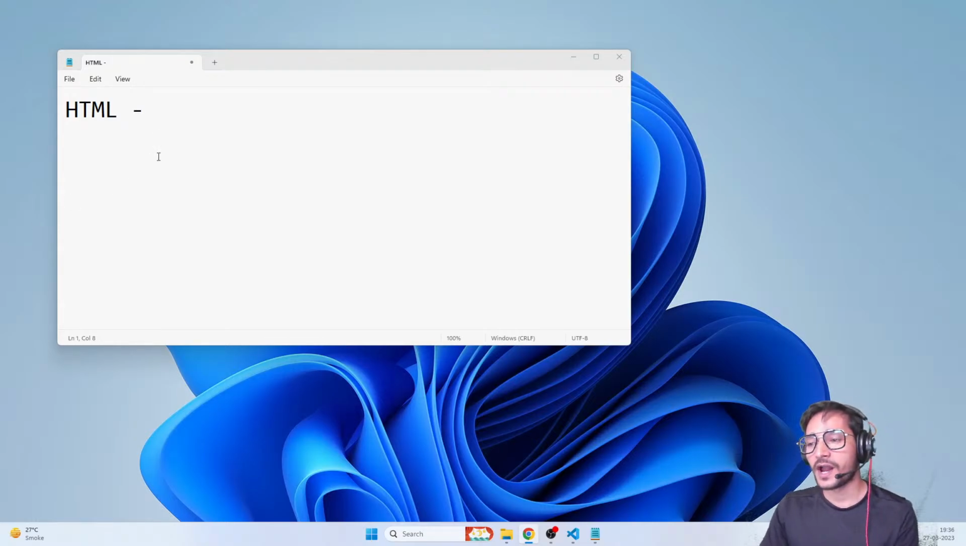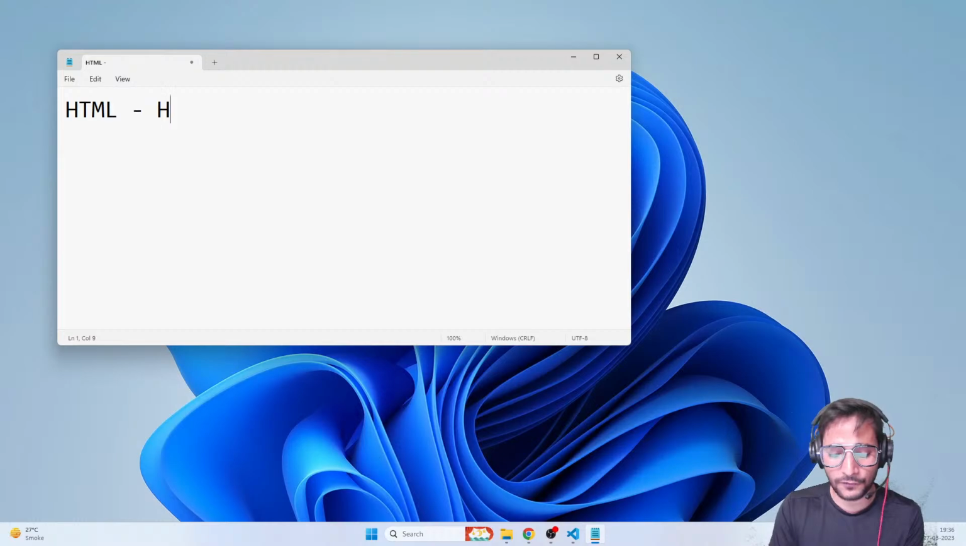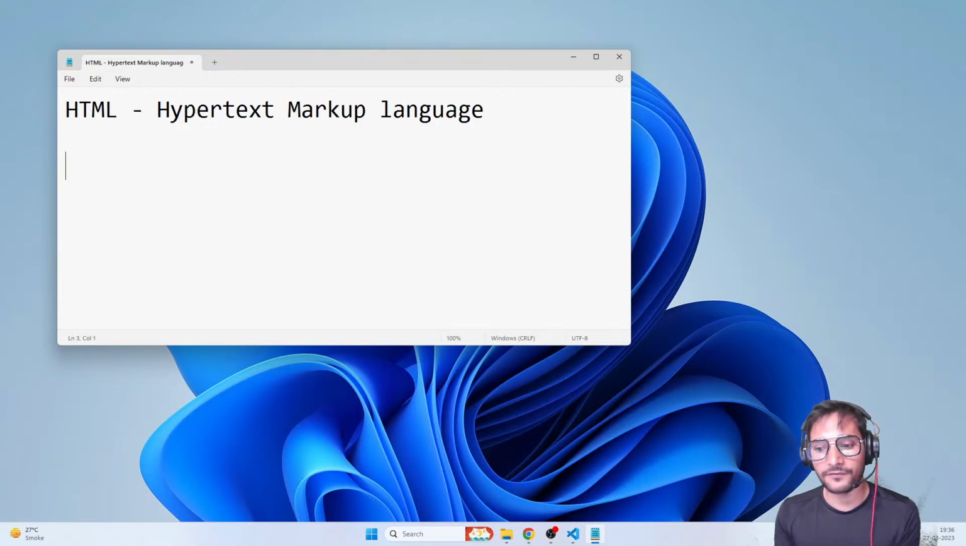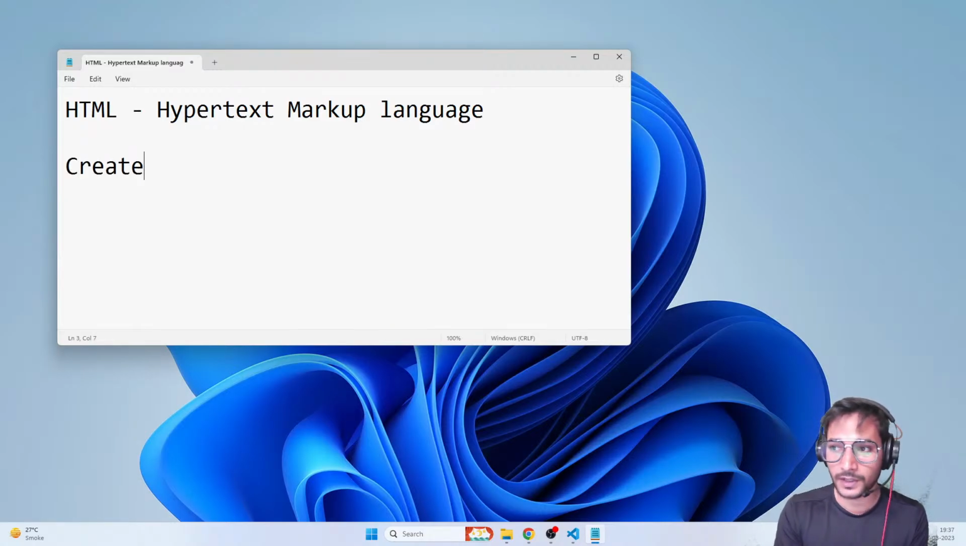Yes, exactly. Hypertext markup language. So that's the full form, right? Hypertext markup language. So let's try to understand what exactly is hypertext markup language, or what exactly is HTML, before diving into CSS. Let's just talk about it a little bit. So HTML is nothing but a language which helps you to create a web page and then put content in it.